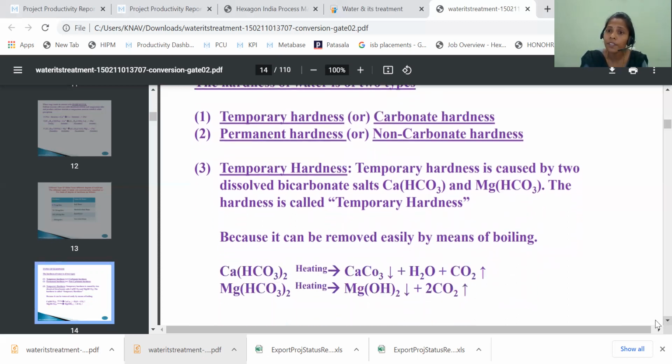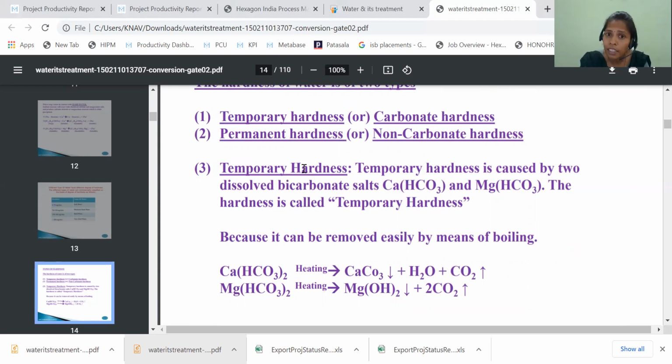But why are we calling this hardness temporary? Because we can remove it. How can we remove the temporary hardness? We can remove it just by boiling. If we boil it, whatever bicarbonates are present in temporary hardness break down, decomposing to convert to carbonate. Yes, calcium bicarbonate on heating converts to calcium carbonate, whereas magnesium bicarbonate on heating forms magnesium hydroxide. So is it breaking or not? Yes, it is breaking. Due to this decomposing, it is called temporary hardness.